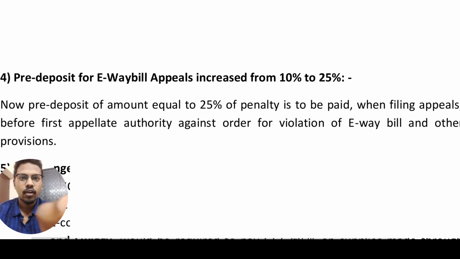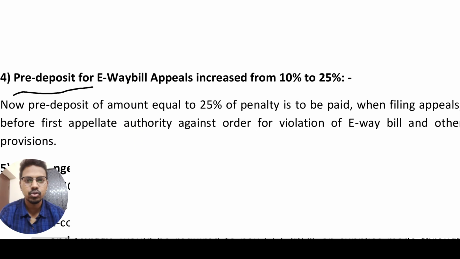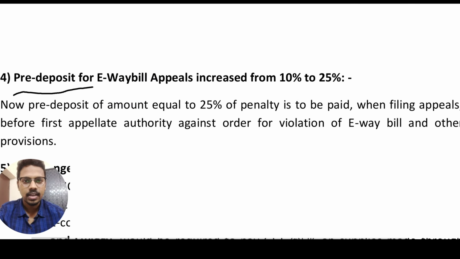And in case of pre-deposit of appeal, suppose you are not satisfied with the department tax officer's judgment and you want to go for appeal, then in such case you have to deposit. The pre-deposit amount previously was 10%, now it is increased to 25%. This relates only to e-waybill violations. With respect to the remaining, the existing pre-deposit values will continue.